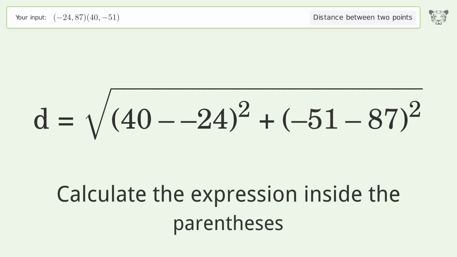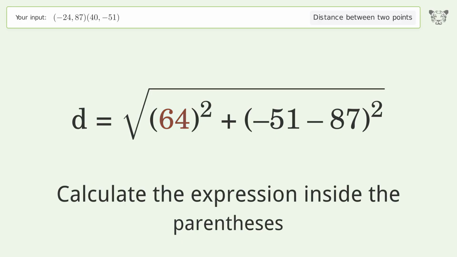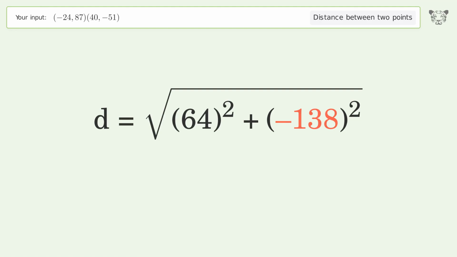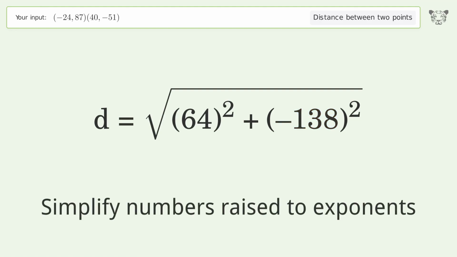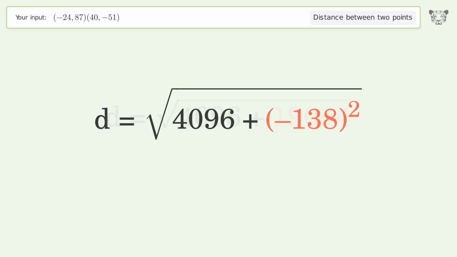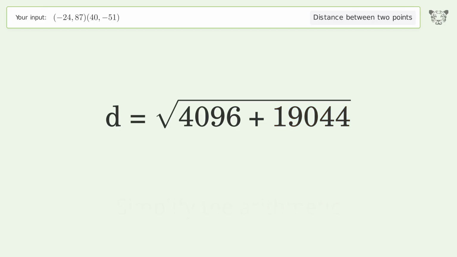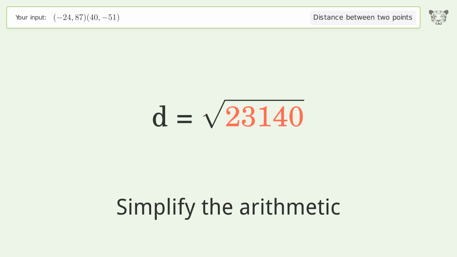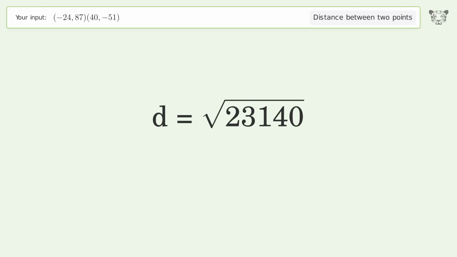Calculate the expression inside the parentheses. Simplify numbers raised to exponents. Simplify the arithmetic. And so the distance between the 2 points is the square root of 23,140, or 152.118.